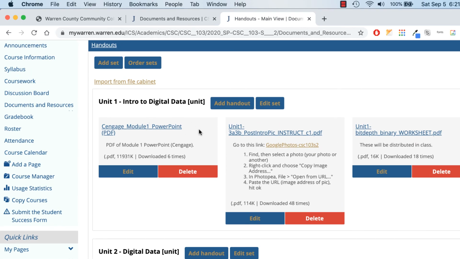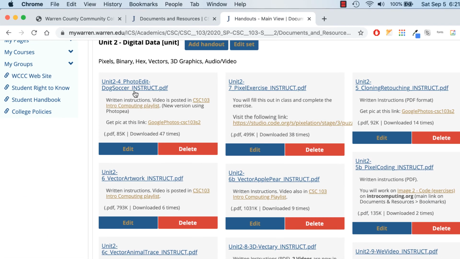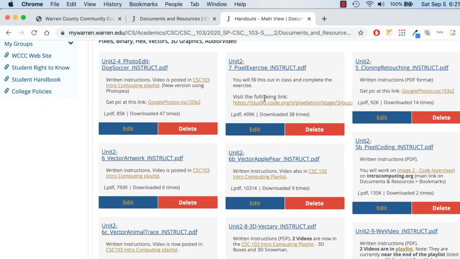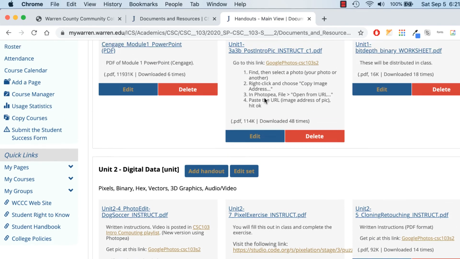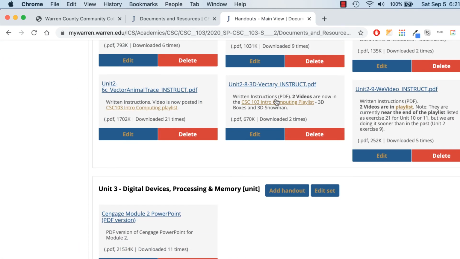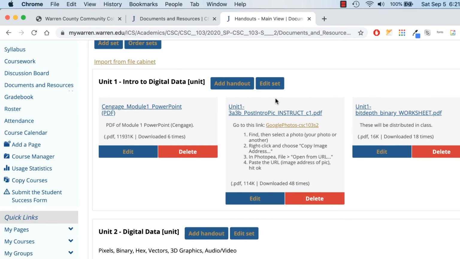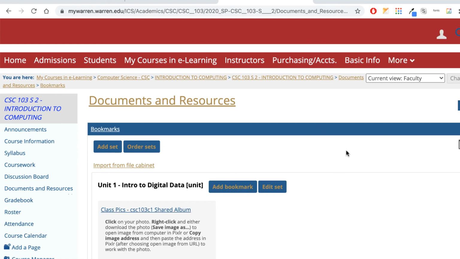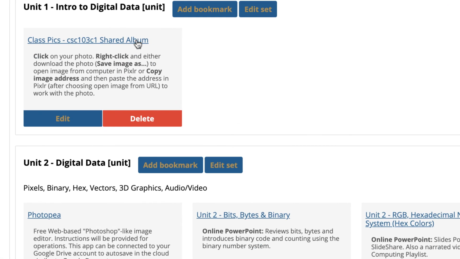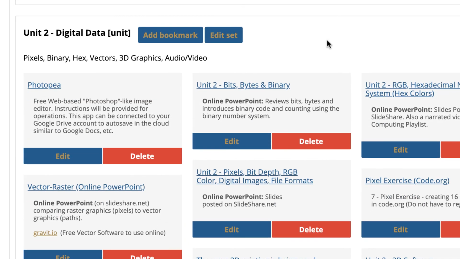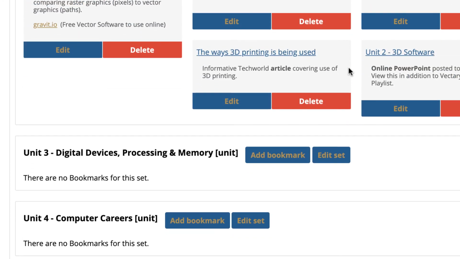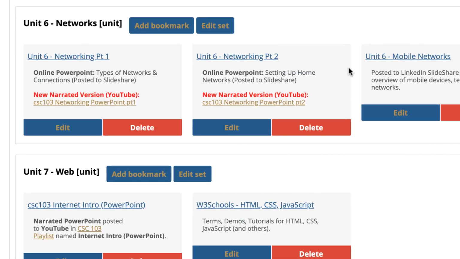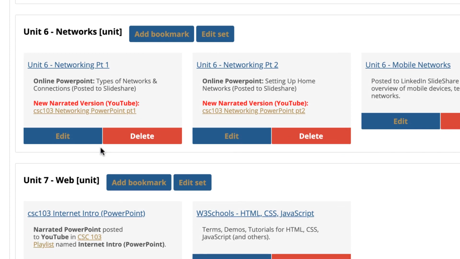There's Unit 1, Intro to Digital Data, Unit 2, Digital Data. You can see there's all these instructions for PDF files and stuff like that. I'll put my notes in here in documents and resources under handouts just so you know where to get them, because sometimes they get a little buried when they're in with coursework. So that's handouts. And then when you go to bookmarks, I'll just go here and click on bookmarks. You'll see some of the things that are under bookmarks. These will be, here's some pictures that we used for some exercises that we worked on. Here's Photopea. It's web-based software that we use to edit photos, all different PowerPoints I'll have as websites, all kinds of different things. All my websites will be up here, my playlists for YouTube and stuff like that. So all that stuff will be under bookmarks.